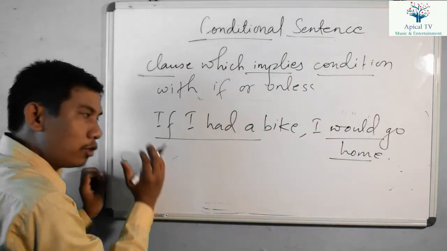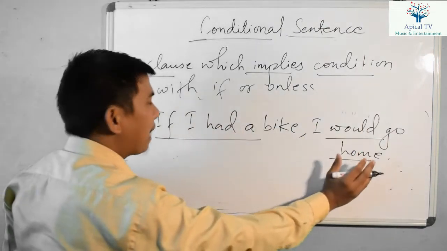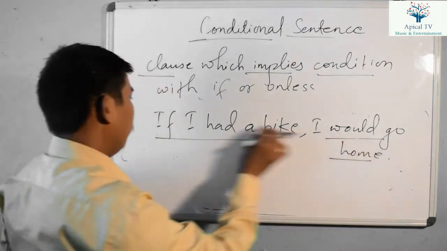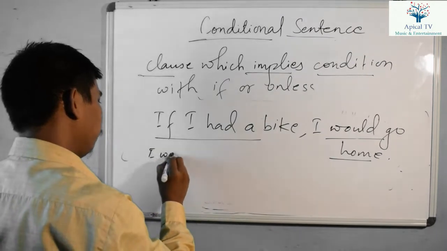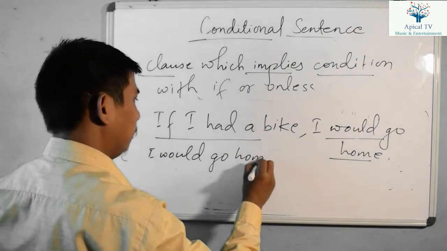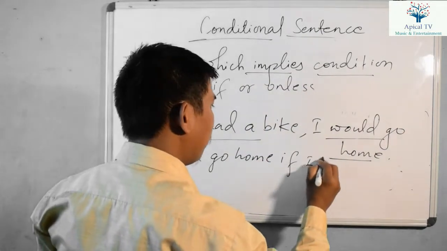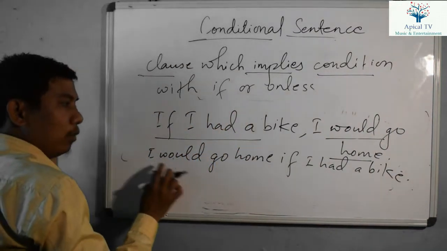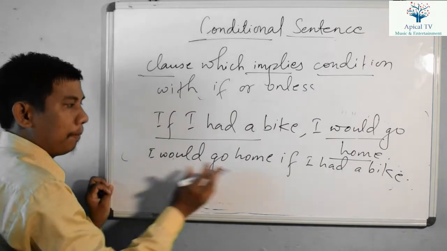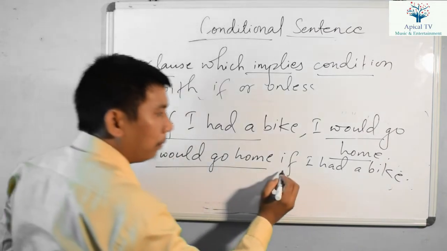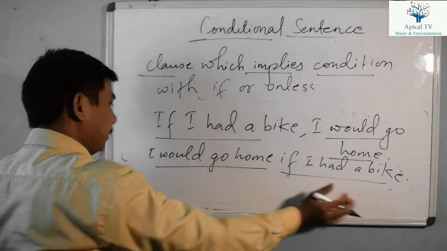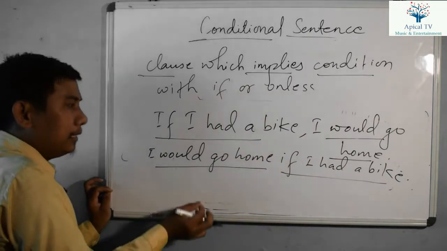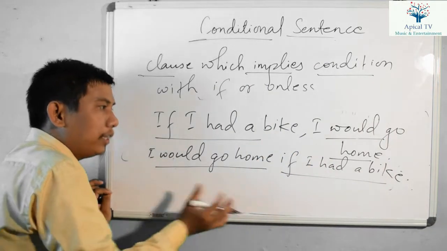Sometimes the main clause can be in the front position and the if clause at the back. For example, with the same example: I would go home if I had a bike. Right, here the main clause is in the front position and the if clause is at the back. So there can be turn taking between these two clauses. Either the if clause or the main clause can come first.